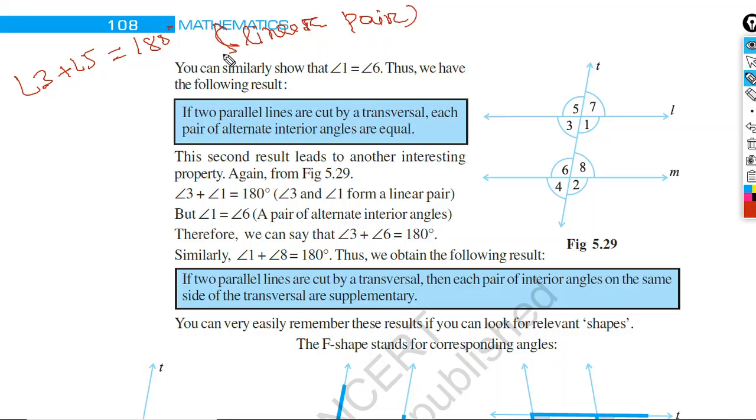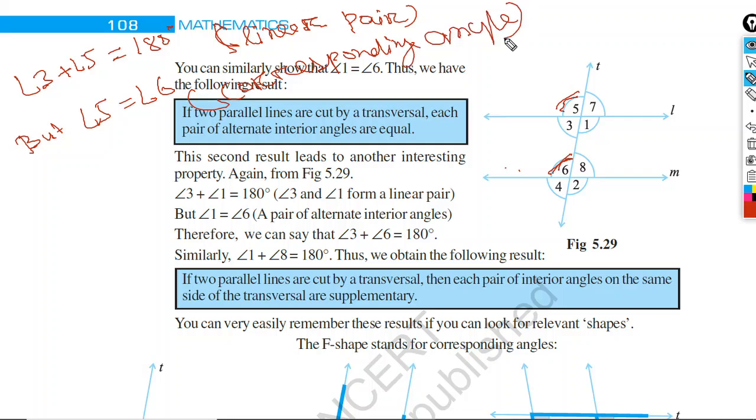Now angle 5 is equal to angle 6 because they are corresponding angles. You can write: angle 5 is equal to angle 6. Reason is corresponding angles, because we know corresponding angles are equal. So angle 5 will be equal to angle 6.